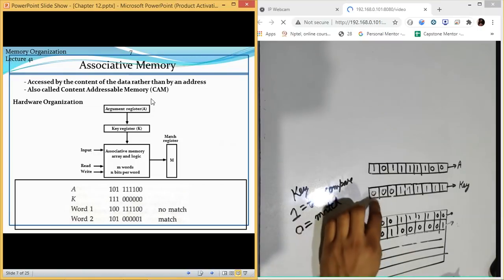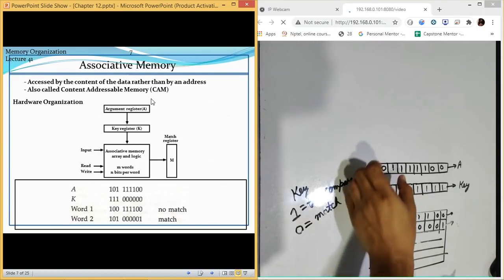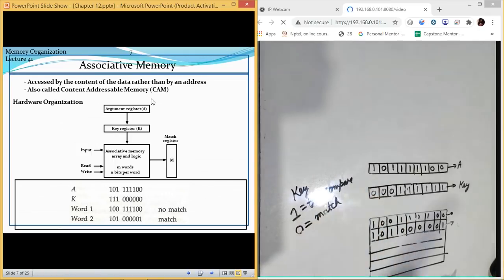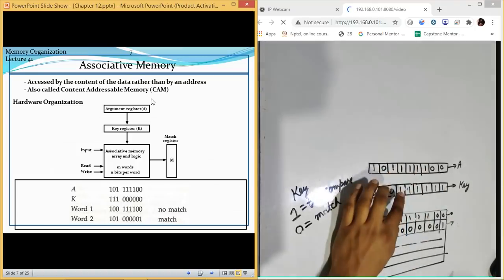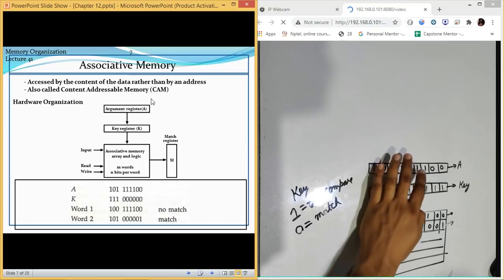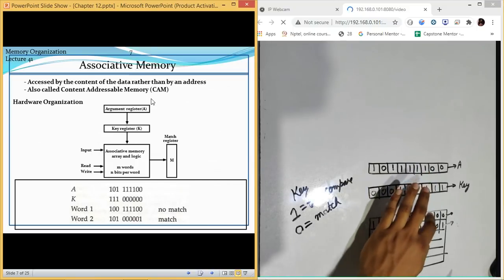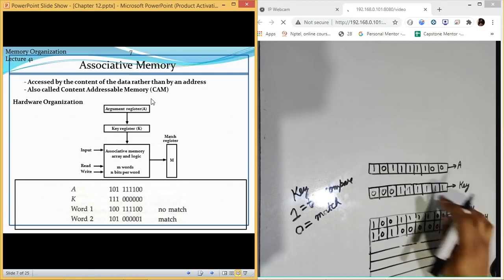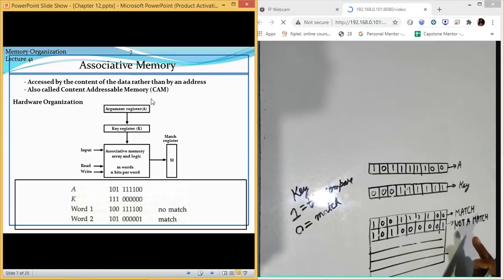Now these three are considered as match, so we are not bothered about these three because now the value in key is 0, so they are considered as match. Let us compare these values. This is 1, this is 1 match, this is 1, this is 1 match, this is 1, this is 1 match, this one match, match, match. So now this is a match, but this is not a match. By changing the values inside the key will decide which values are matching, which values are not matching.